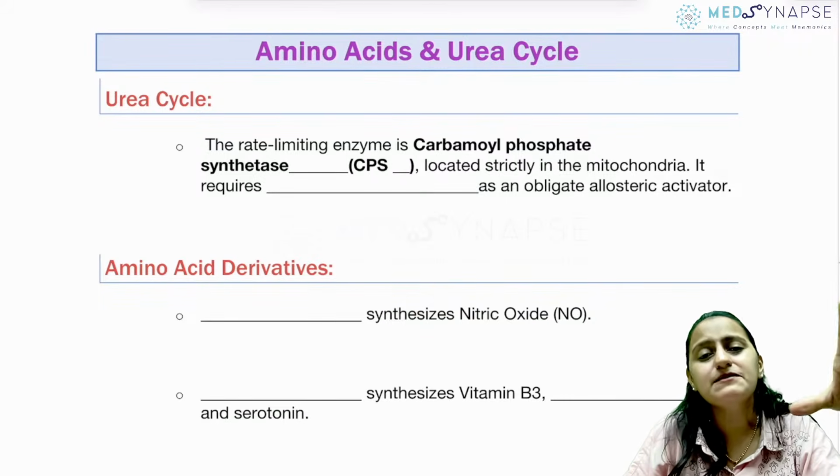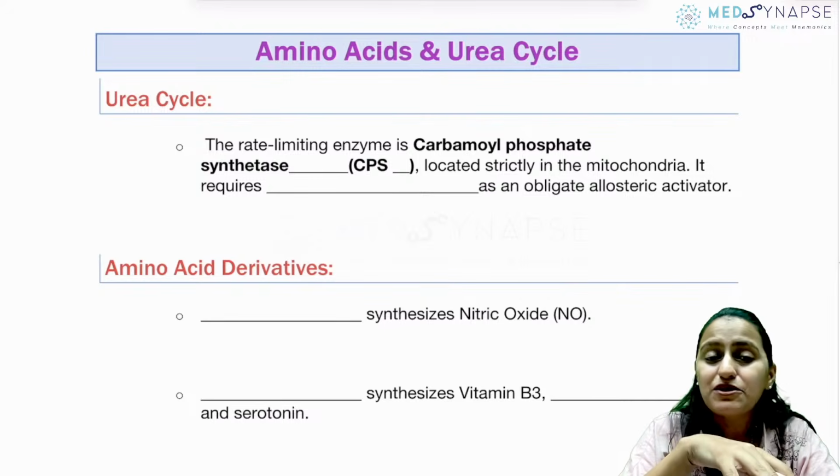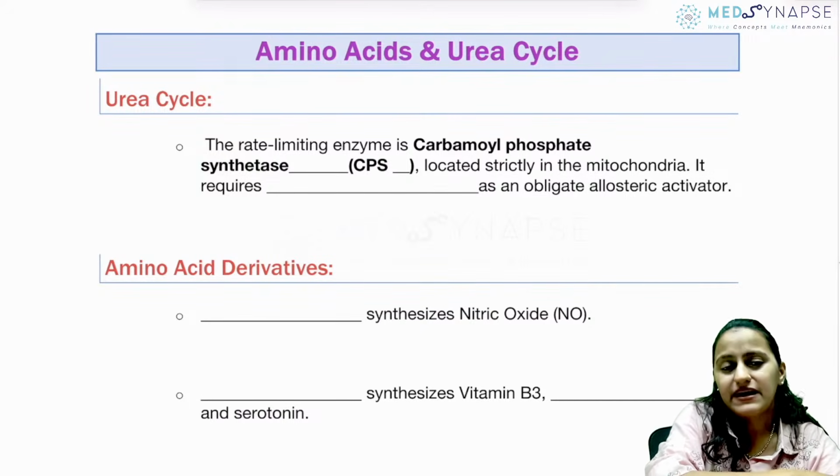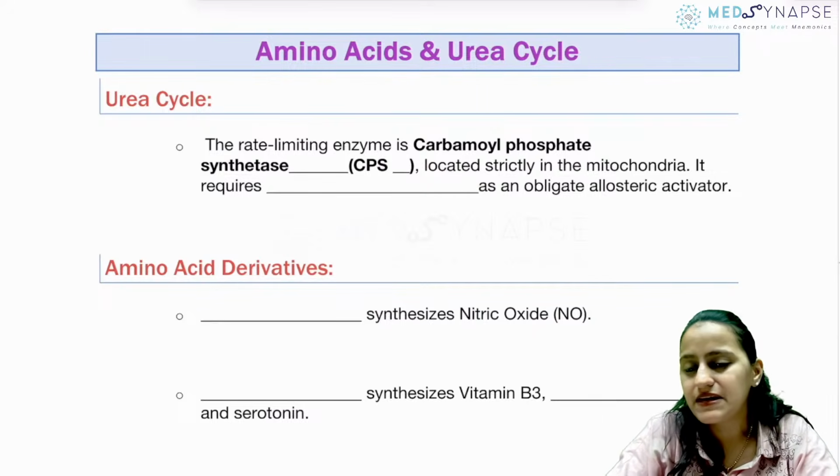Coming to a very, very important part in biochemistry, which is amino acid derivatives, amino acid disorders, glycogen storage disorders, right? All the disorders, basically, very, very important.